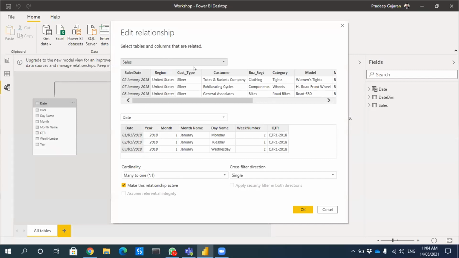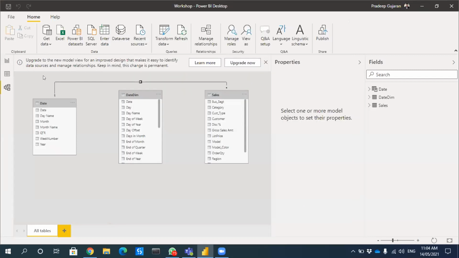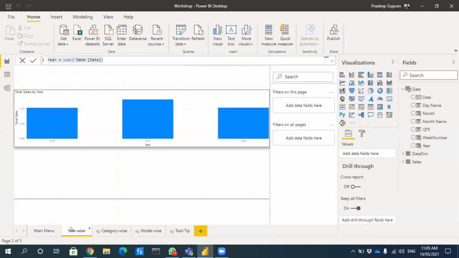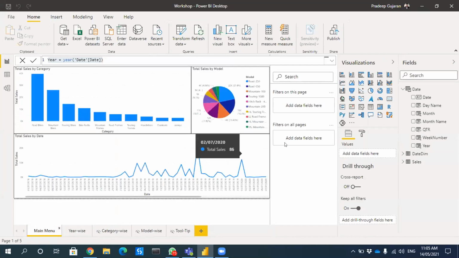So it is many to one. Then we created some visualization, but I changed it a little bit just to show you, because today I was planning to cover the data drill, then the hover over slicer, and also some part of DAX.